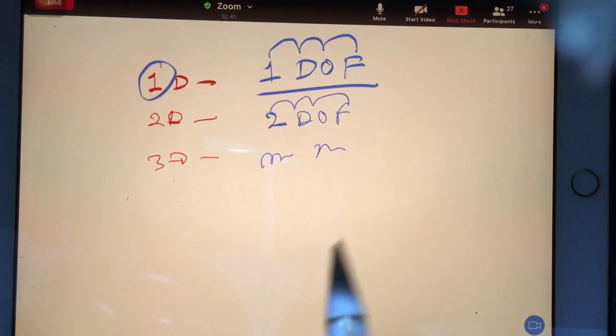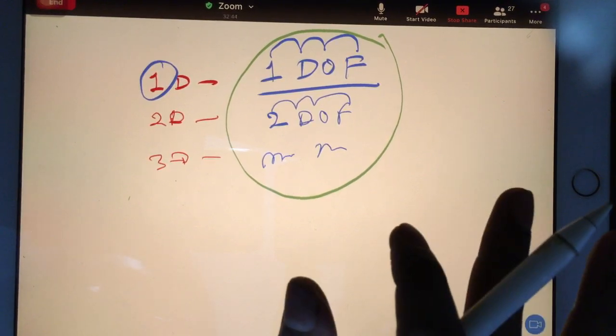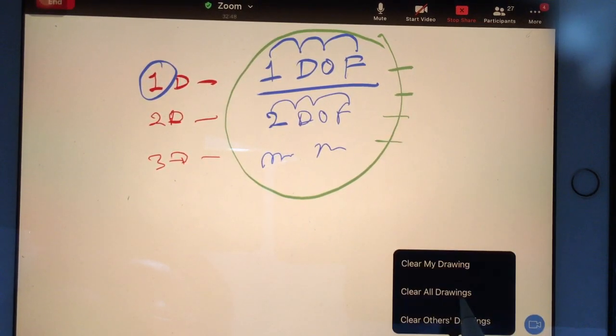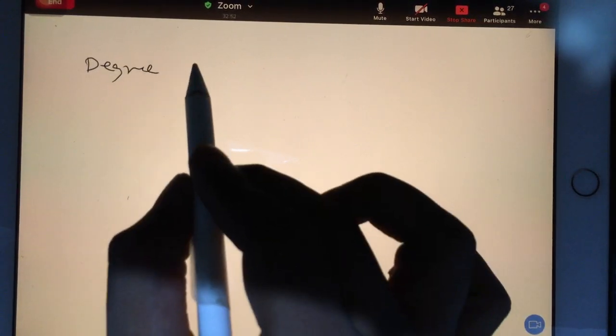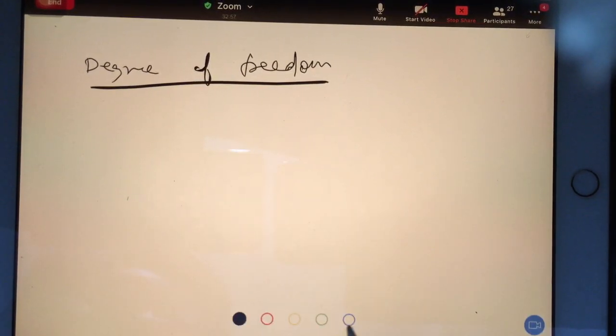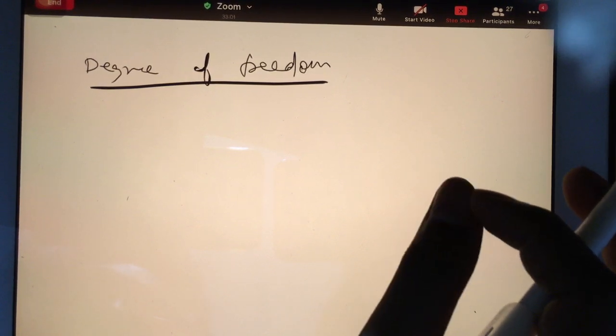So first we have to understand degree of freedom. So we will start our chapter with the help of degree of freedom. So let's have a fresh topic as degree of freedom. Okay, take down the topic: degree of freedom.